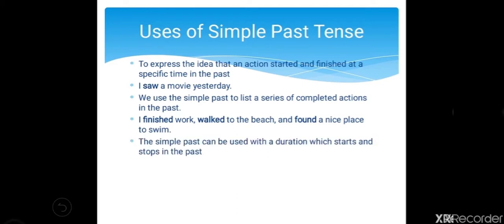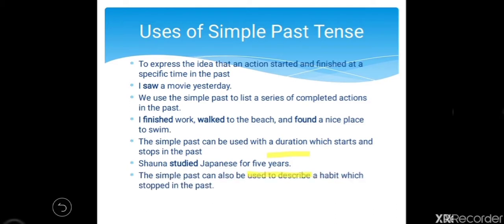Third use is that the simple past can be used with a duration which starts and stops in the past. So here the duration is important, and that it starts and stops in the past is important. Okay. So what is the example? Shauna studied Japanese for 5 years. So she studied. The action is completed. And how long was the duration? For 5 years. So we have used simple past tense here.